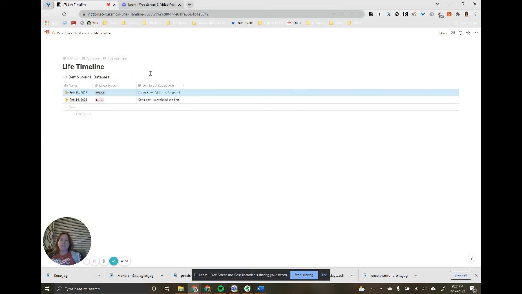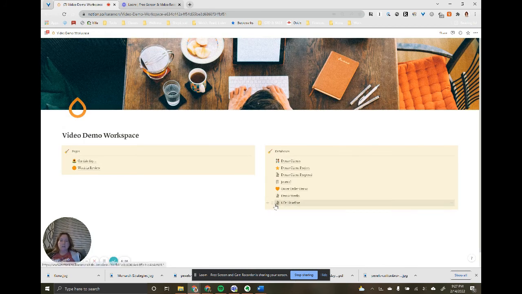So this is another great way to use your journal, if you have a journal template in Notion, to also mimic that one-line-a-day behavior and then put that to use for creating that life timeline. I'm going to just move this to where it actually belongs here in my Pages view. And I hope you found that useful.